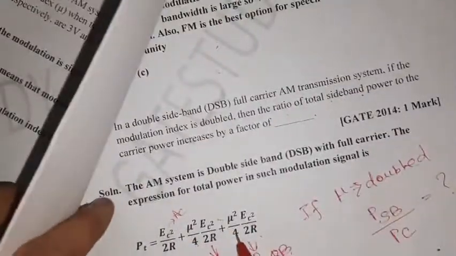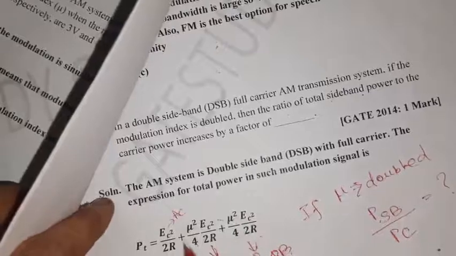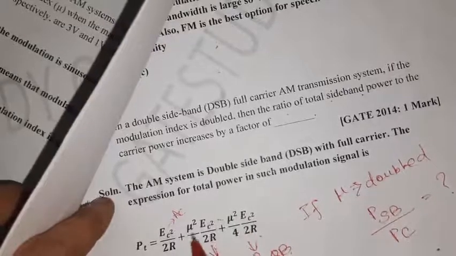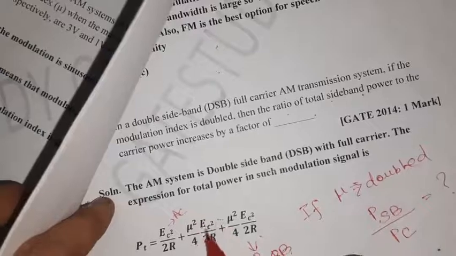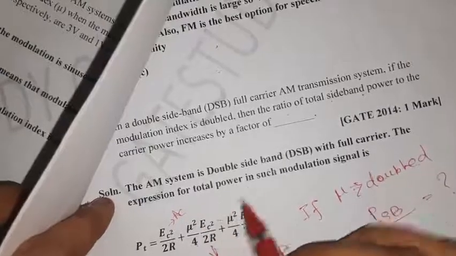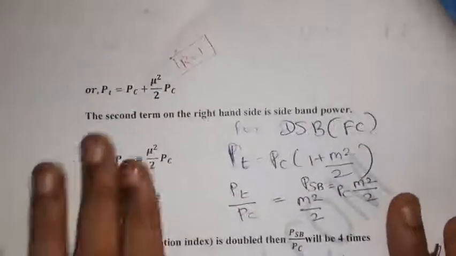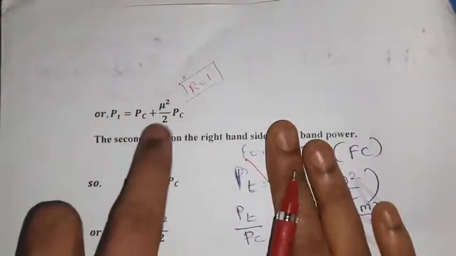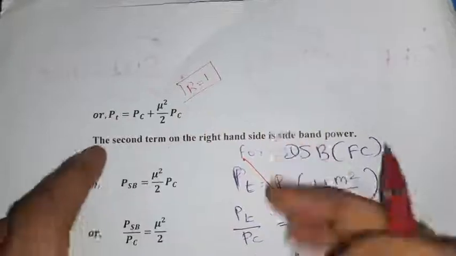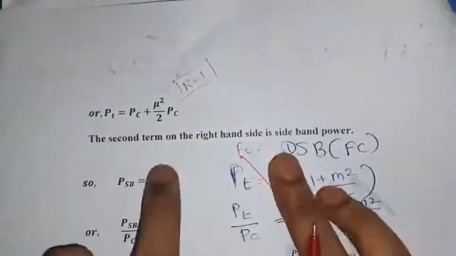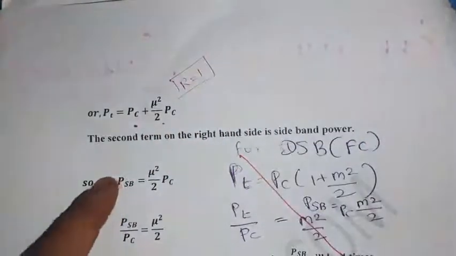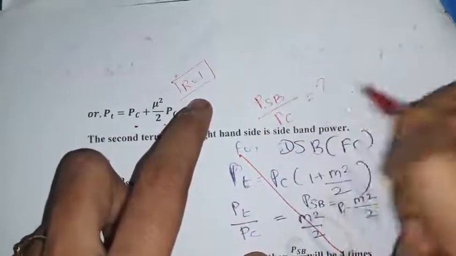Mu squared by 4 each for the upper sideband power and lower sideband power; adding these two gives mu squared by 2 times PC. So the second term is the total sideband power, and we should find the total sideband power by carrier power.